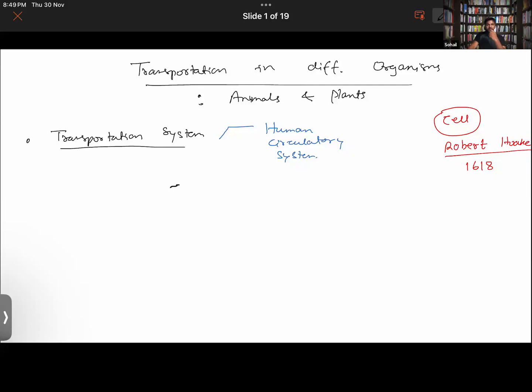And then, having done with the circulatory system, we will get to understand about animals apart from humans. Do they also have a circulatory system in their body? Obviously, yes. It is not as complex as in human beings, but they do also have one. So if you were to look at